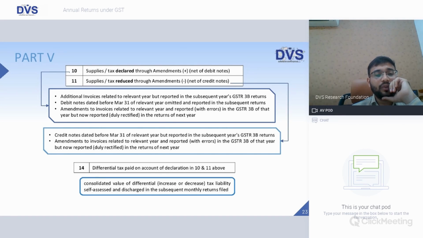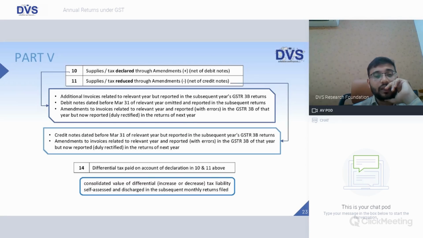Debit notes dated before March 31st of the relevant year, omitted and reported in subsequent returns. Amendments to invoices related to the relevant year and reported with errors in GSTR 3B of that year, but now reported in the returns of next year. So these three things would fall under point number 10.